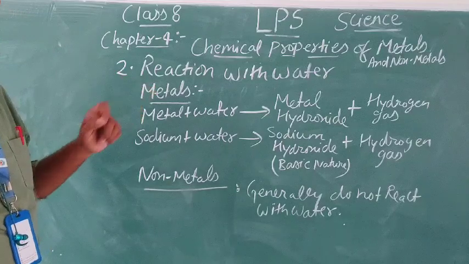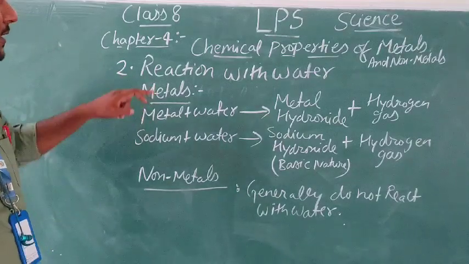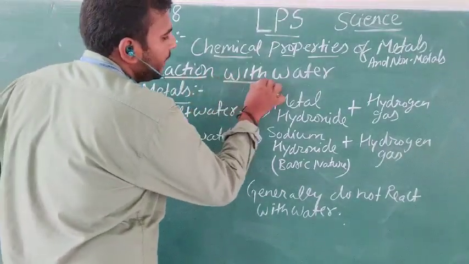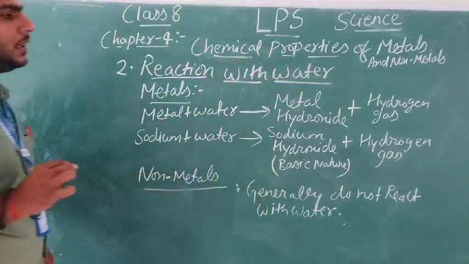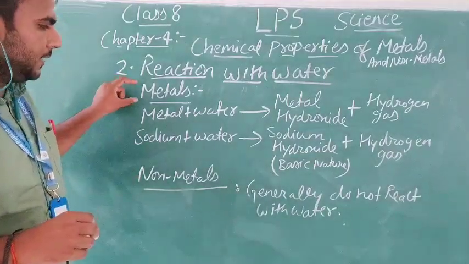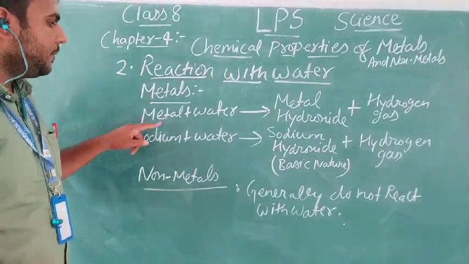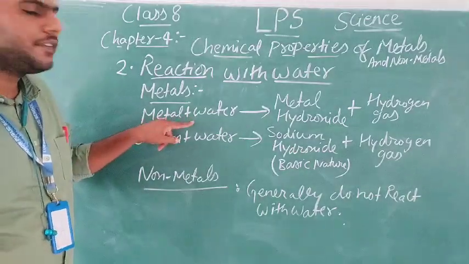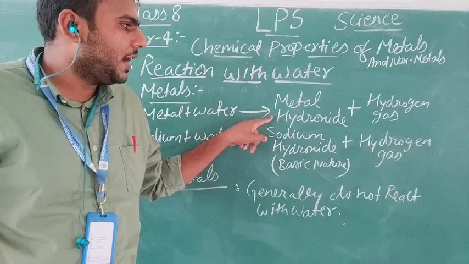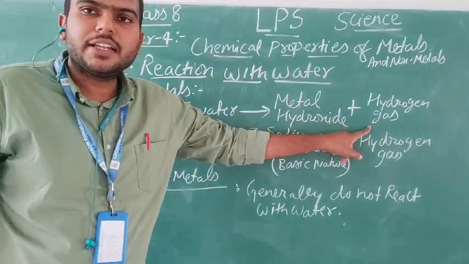The second chemical property of metals and non-metals is reaction with water. Now we will learn about what happens when a metal reacts with water. Metal reacts with water and gives metal hydroxide plus hydrogen gas.